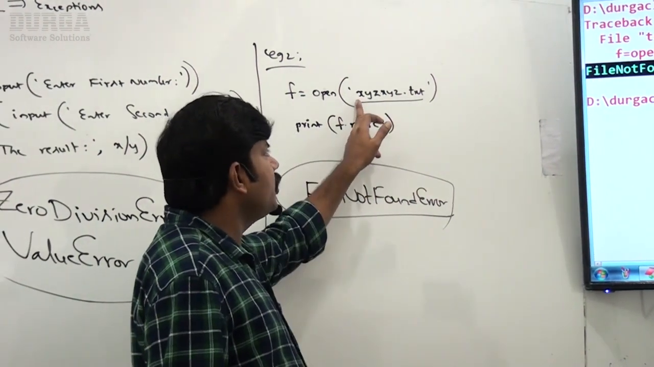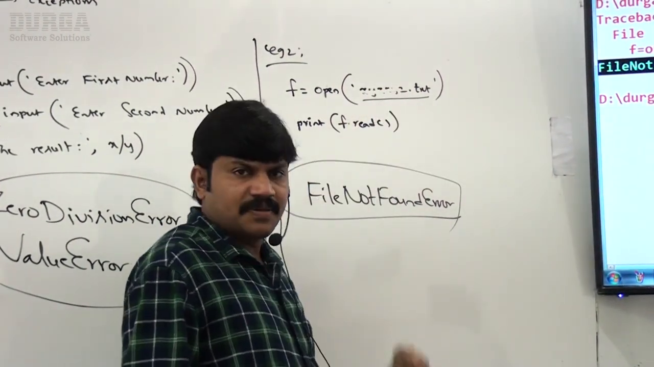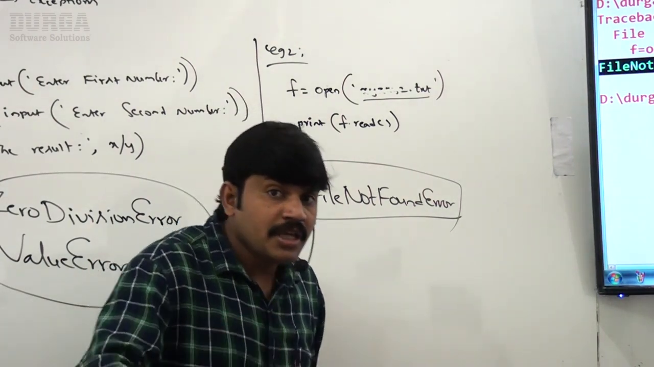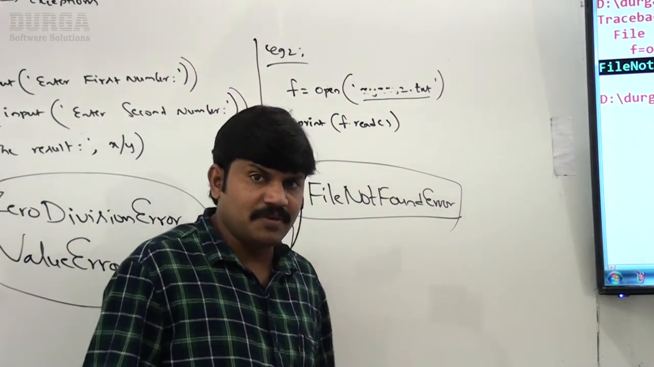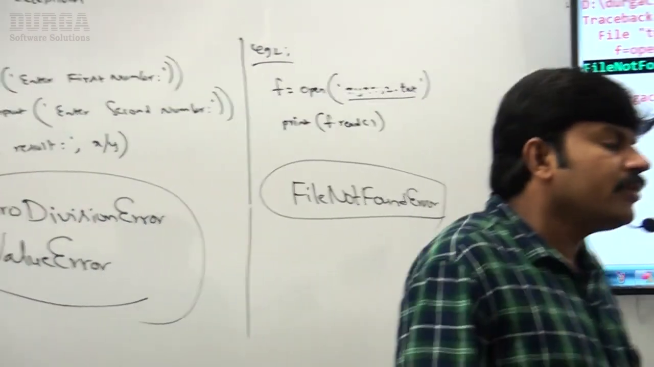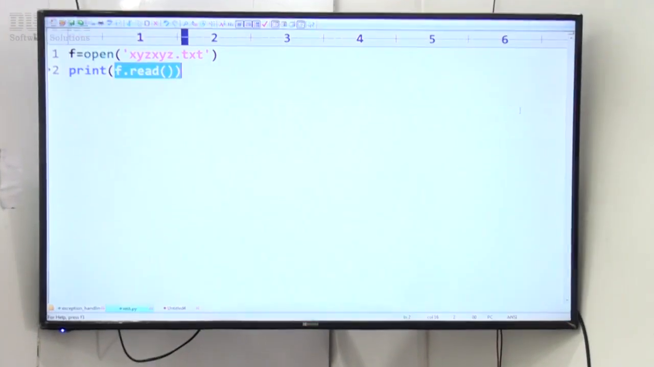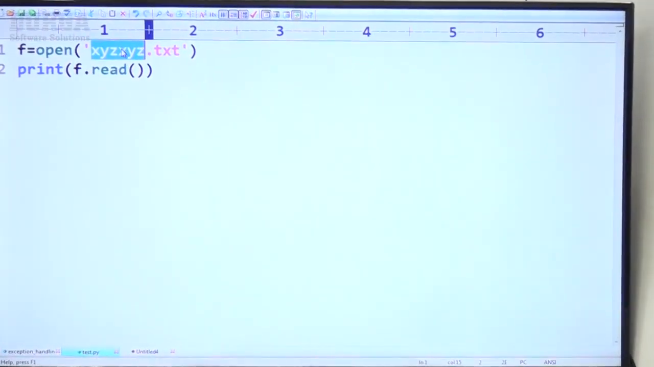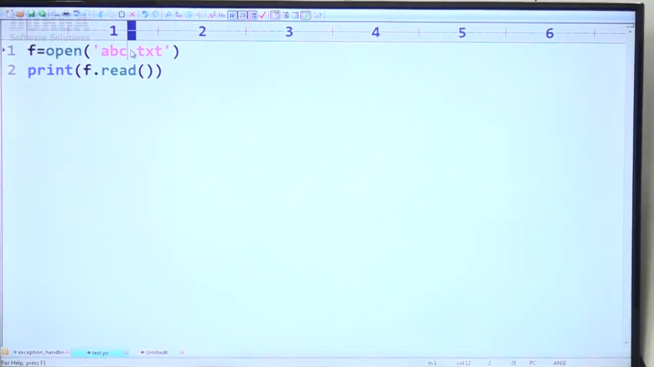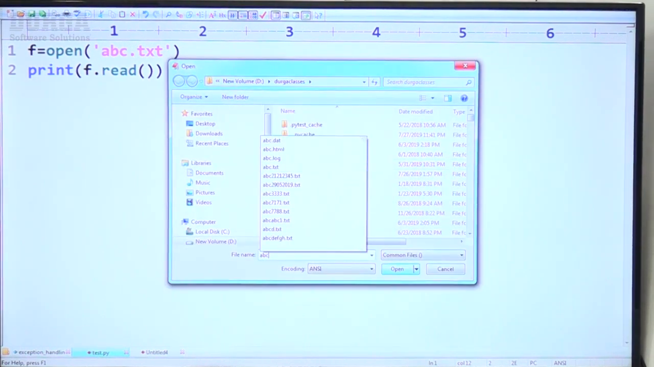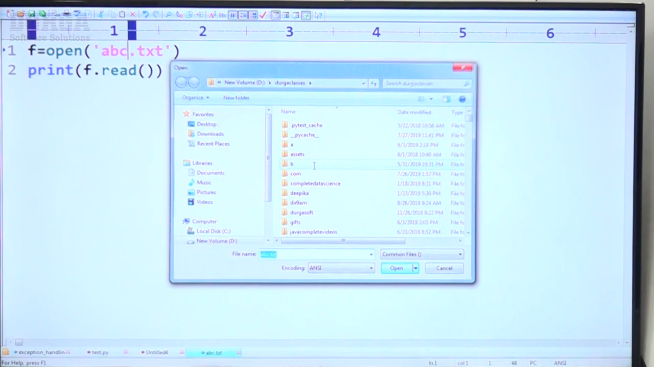Suppose, assume I'm taking abc.txt. Assume abc.txt file is already available in my system. Now let me run this code, sir, let me change the file name. abc.txt like this, right? So let me cross check in my system whether abc.txt file is available or not. Yes, friend, it's already available.